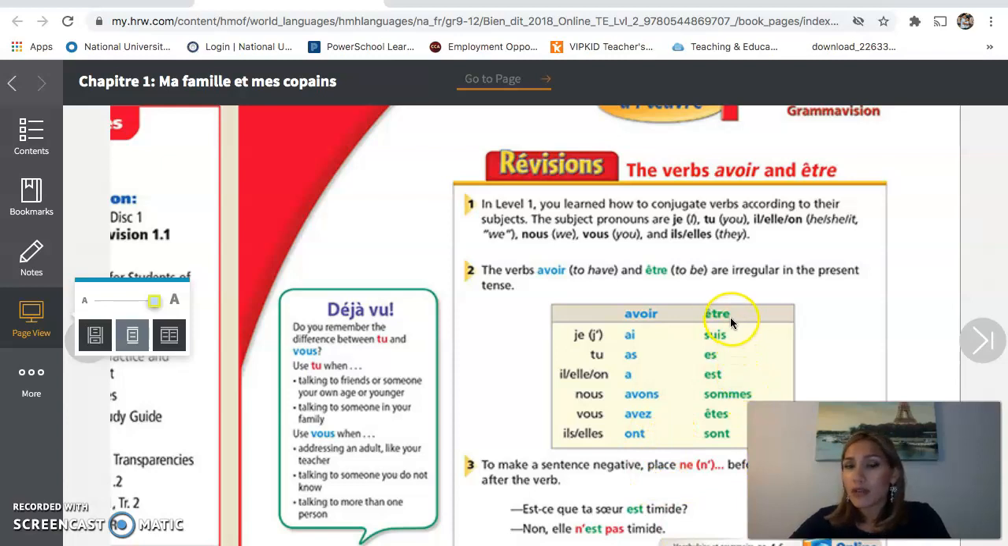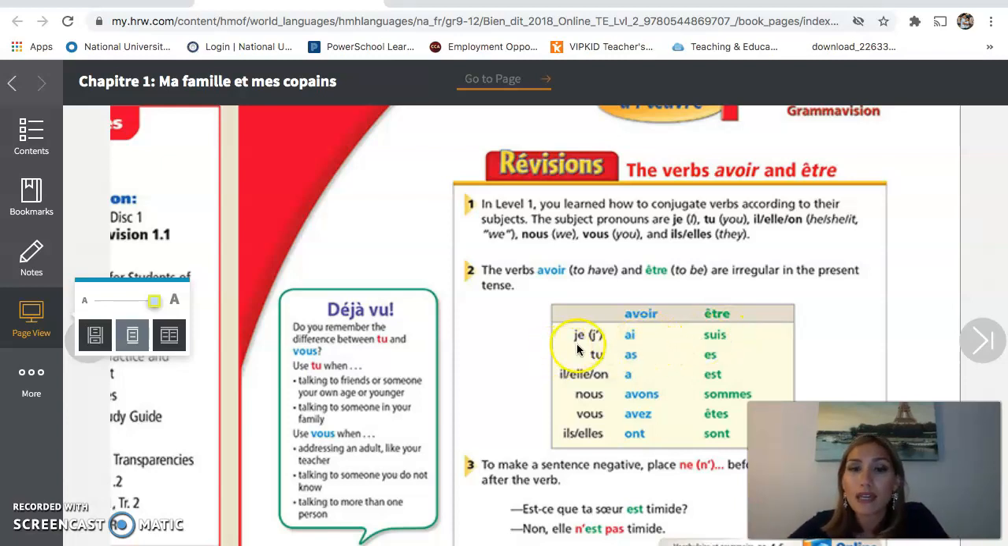The next verb we're going to learn is être. And être is very, very important because it's how we describe ourselves physically, emotionally, and it helps us describe ourselves and others. And so it's a very important verb, okay?